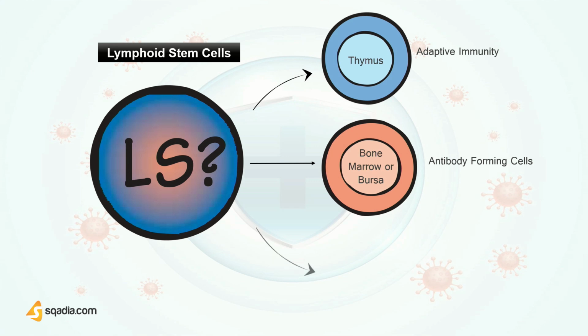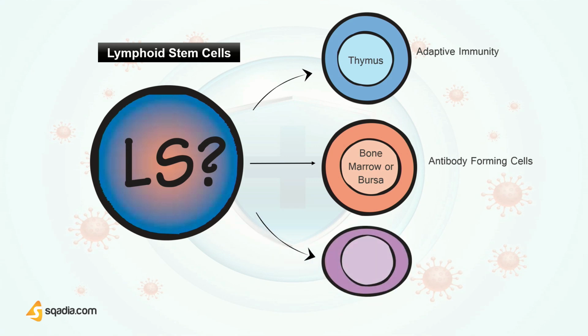Natural killer cells or NK cells are lymphocyte-like cells capable of killing some virus-infected cells and some tumor cells, but with a complex set of receptors that are quite distinct from those on true lymphocytes. Now, NK cells and T cells may share a common precursor.